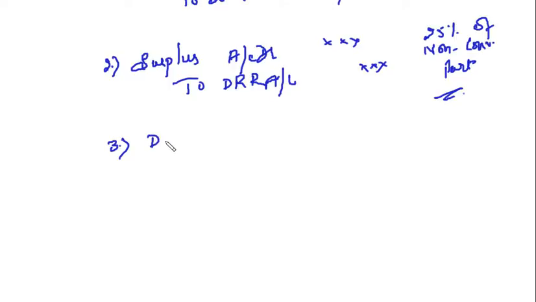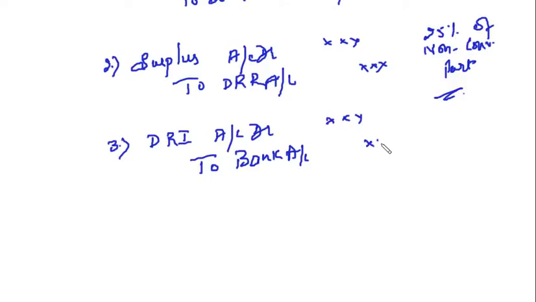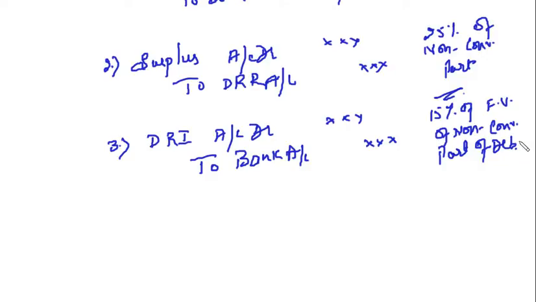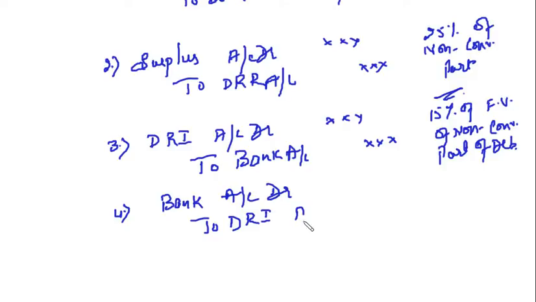So you will say debenture redemption investment account debit to bank account. This is minimum 15% of face value of non-convertible part of debentures. Clear? Then at the time of redemption, what you will do? You will redeem these investments. For that you will say bank to DRI. Just before the redemption, you will redeem these investments.